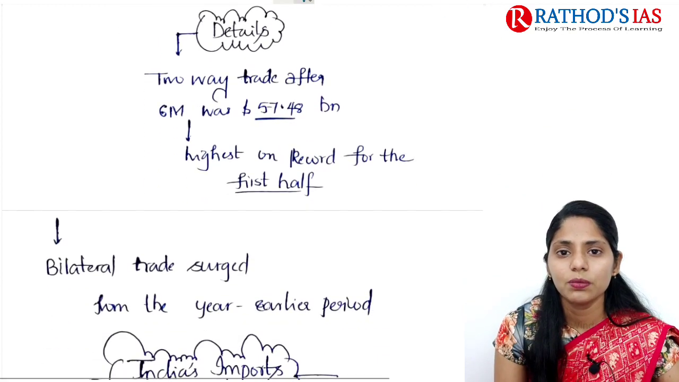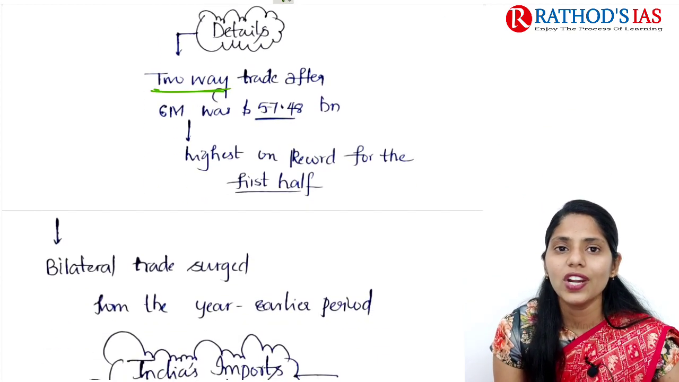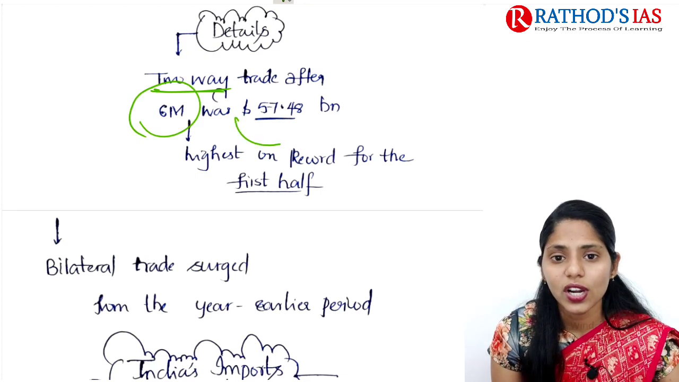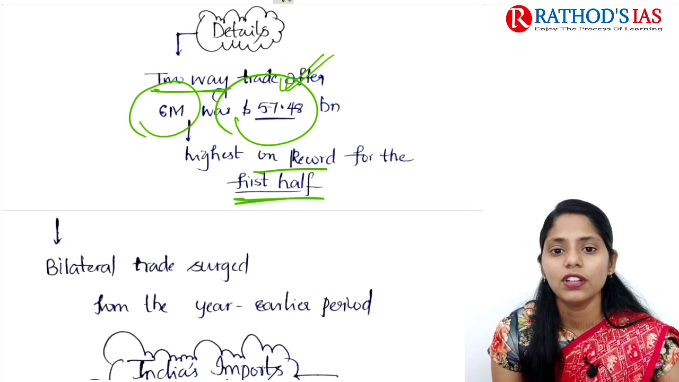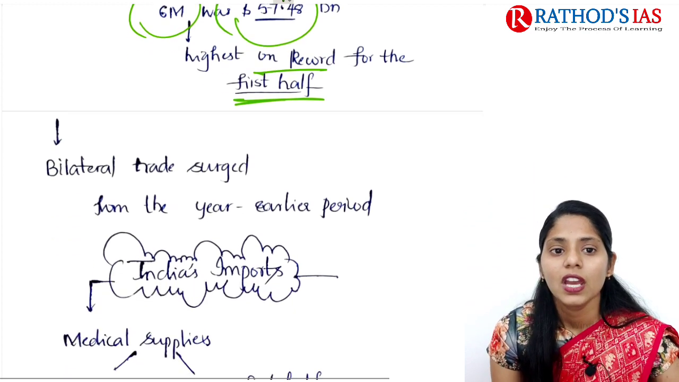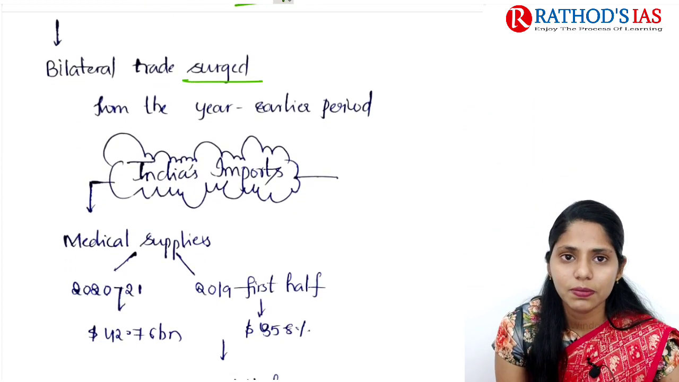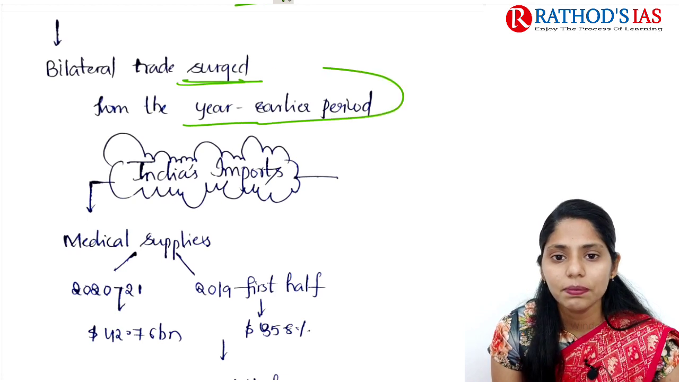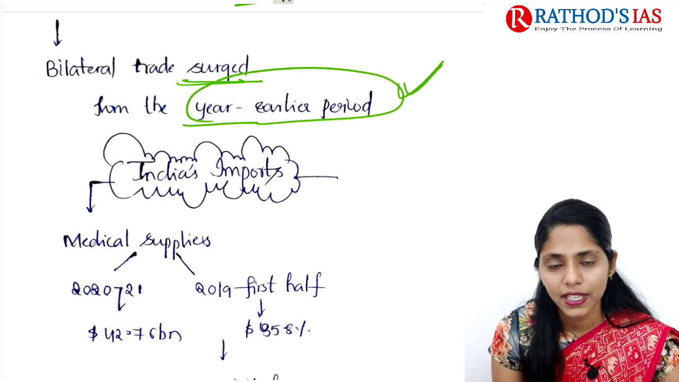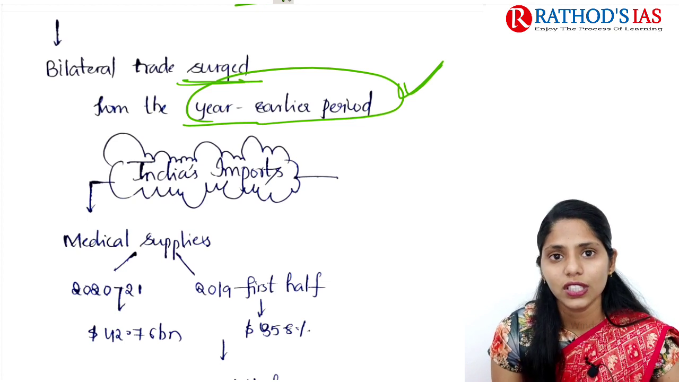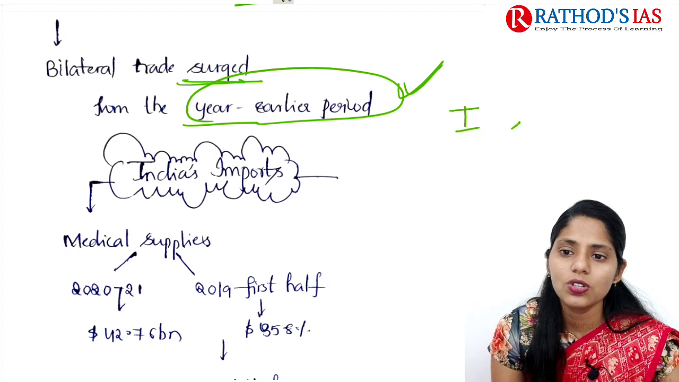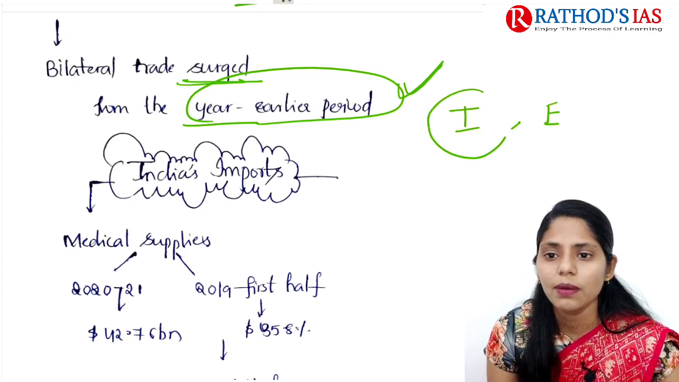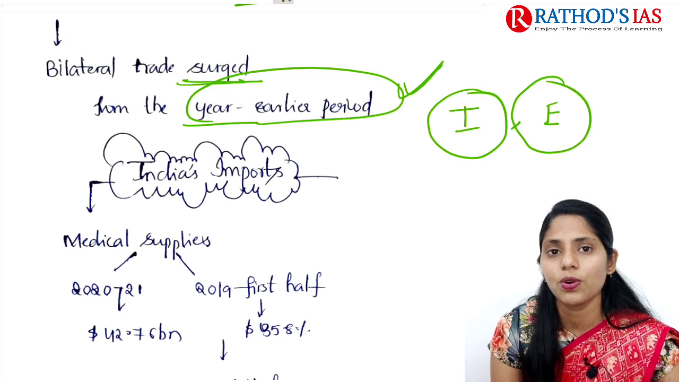And if you're talking about further details, it says that two-way trade after 6 months was $57.48 billion, and it is the highest on record for the first half. Okay, for the first half, this is the highest record. And next one is the bilateral trade, which surged from the earlier period. So comparing with the earlier year, this year we saw an increase in trade between India and China. As I said earlier, trade includes imports and exports. So now let us talk about imports of India as well as exports of India.